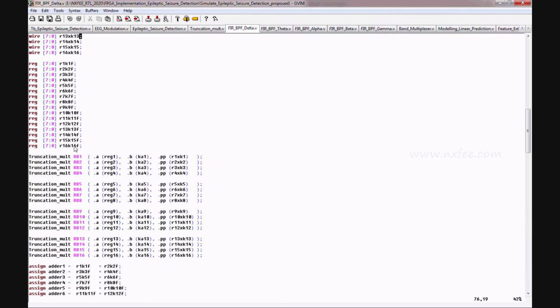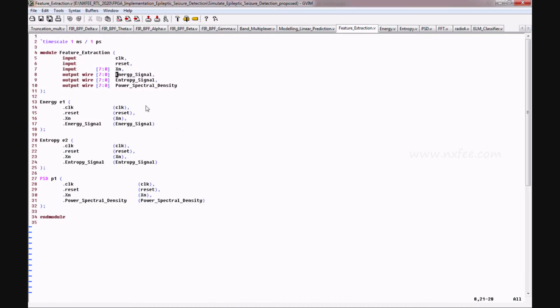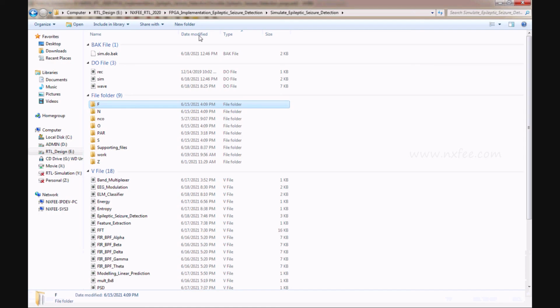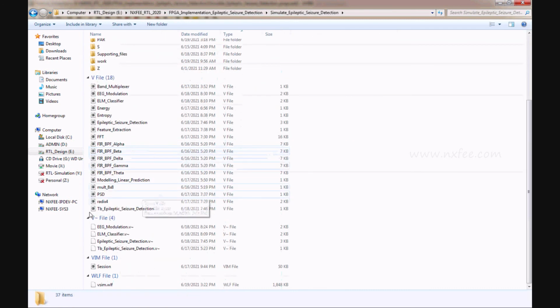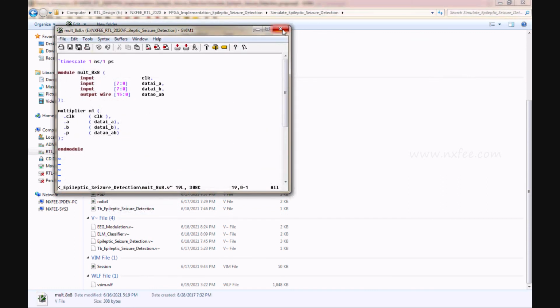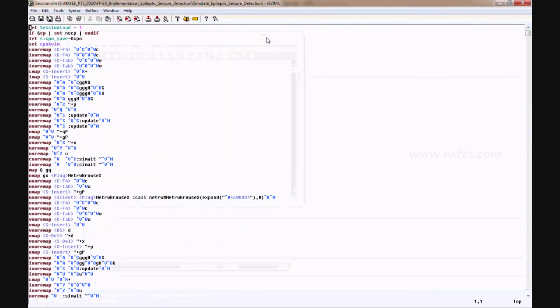This is a truncation part used in the FIR filter, and after that the modeling linear predictions and feature extractions part. Everything is designed with 8 bit only. We have the existing code structure, which has 16 bit size. So this is the existing model, which is present with the MCM multiplication, and this is the existing code.